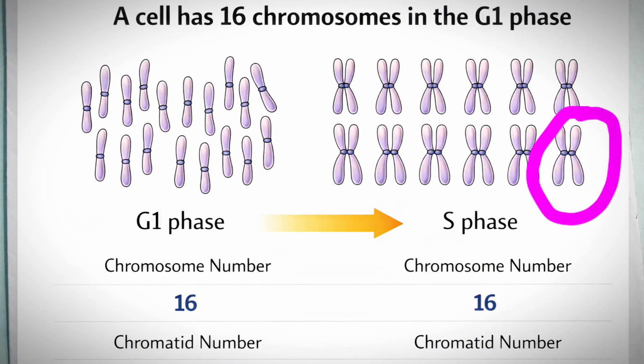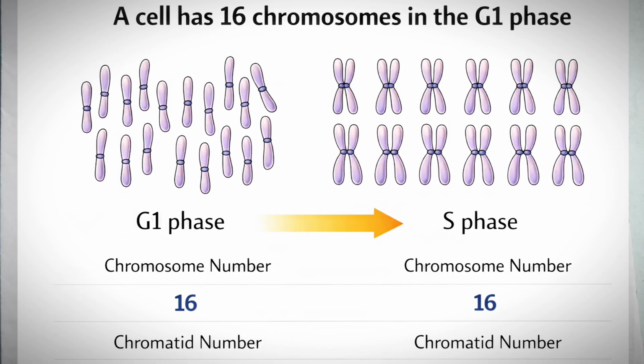The centromere has not yet divided, so the chromosome number remains the same in the G2 phase also. So the chromosome number of G2 phase is 16 only. Only extra chromatids are synthesized in the S phase, but the chromosome number remains constant. Let's see the next question.